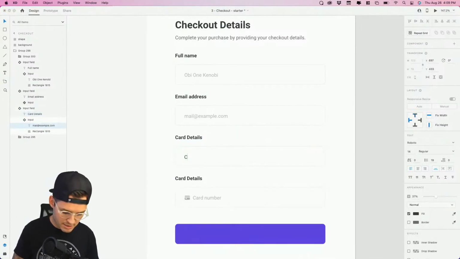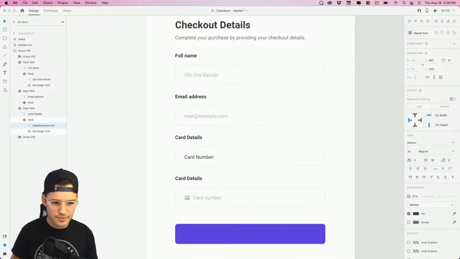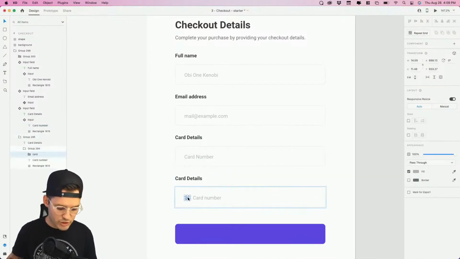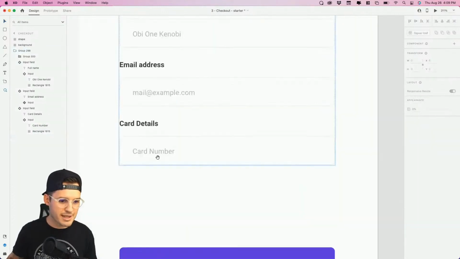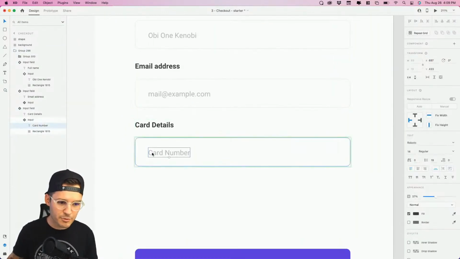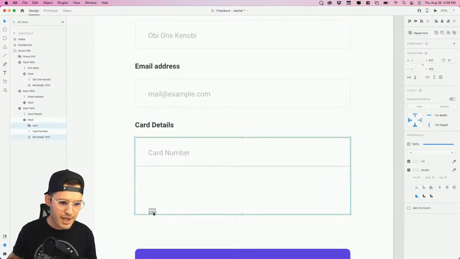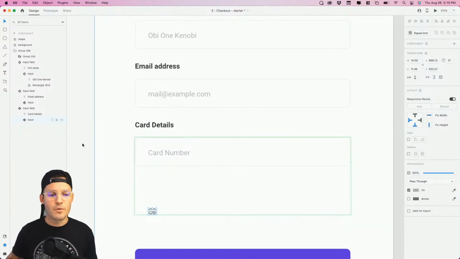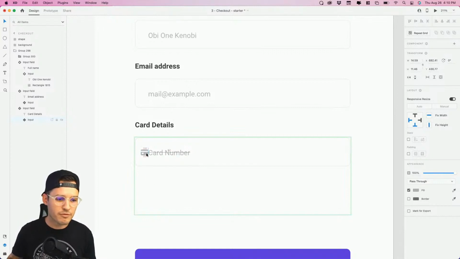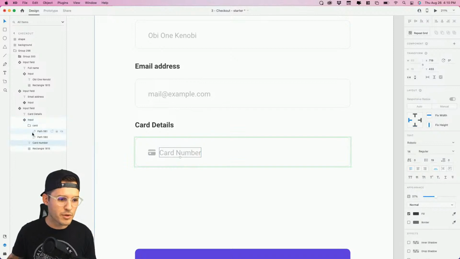And then this will say card number, like that. And then we just have to figure out how to get our icon inside of it, right? But what's cool is we're building a little bit of a system here, folks. Gotta love that. Okay. Can we? We cannot. So we might have to release this one from its home, but maybe not. Maybe we'll just push this over. Beautiful. Okay, so we're still keeping our input and our input field components intact.